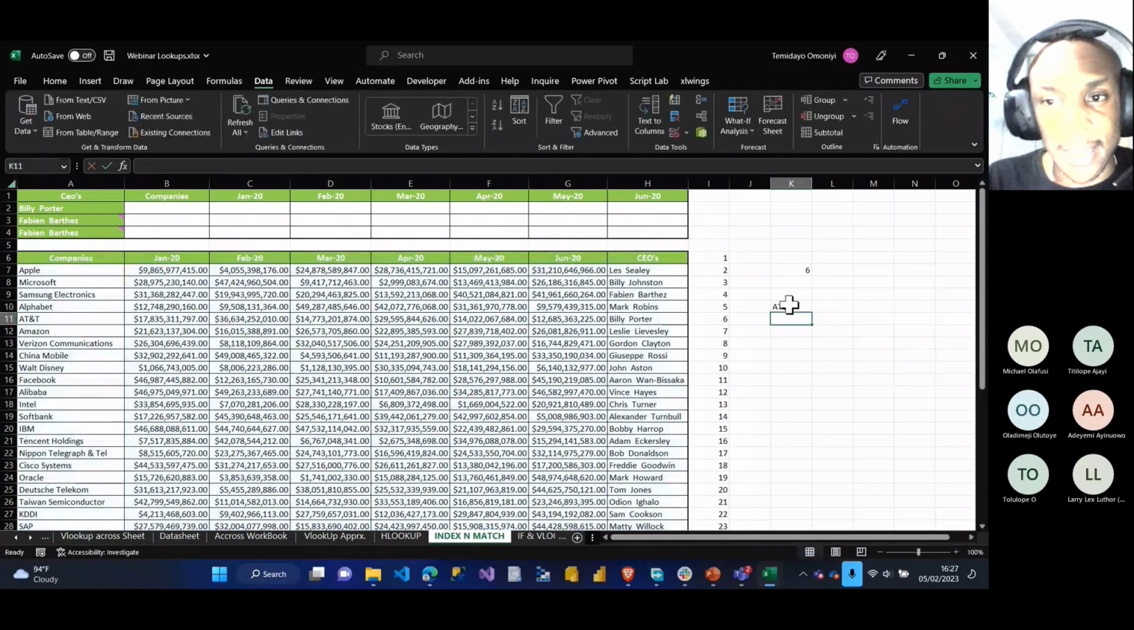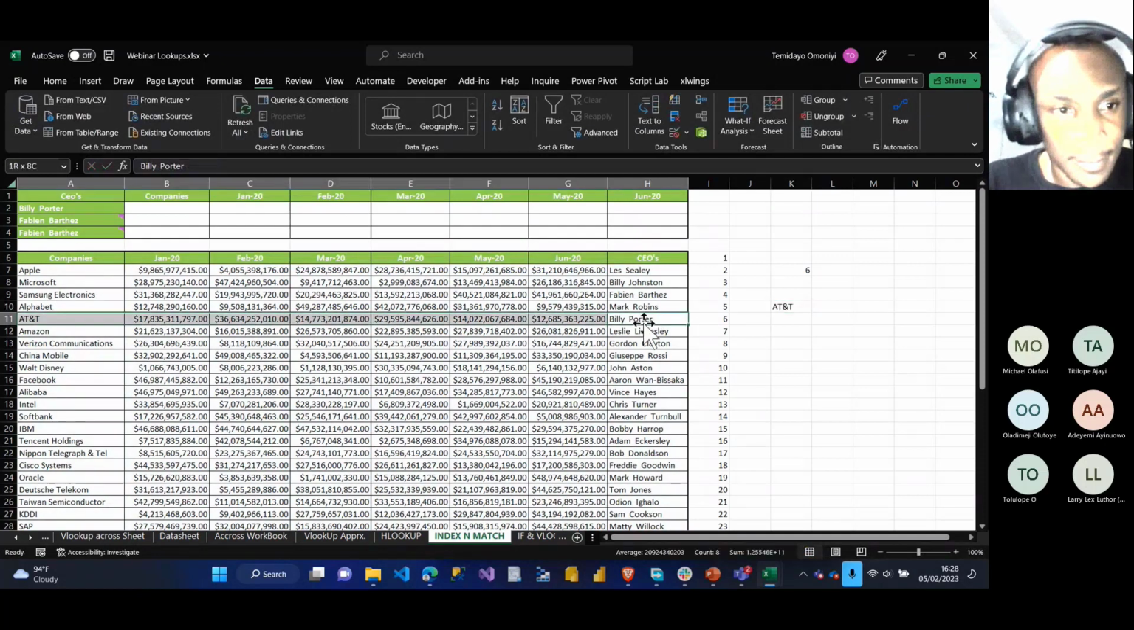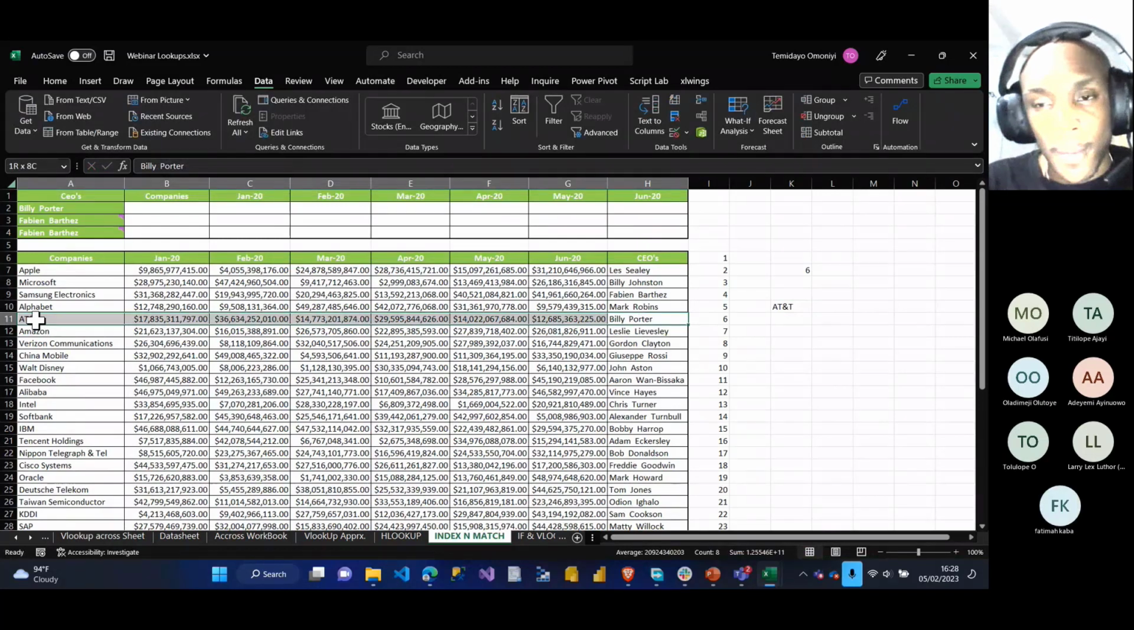You can see AT&T, right? Let's see. Billy Potter is AT&T. But now, you can see the way I did this, I actually separated both formulas from each other. Let's now put both formulas together. Let's see how it works.